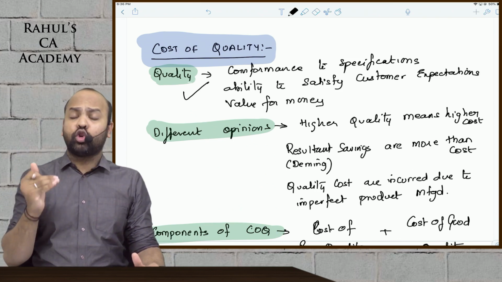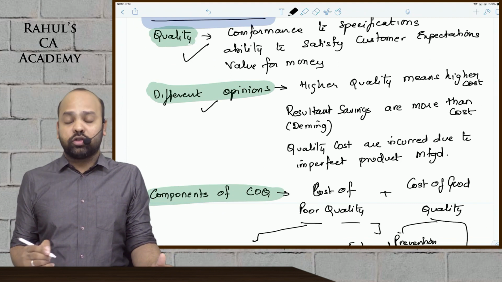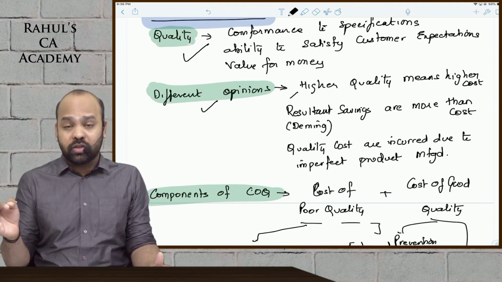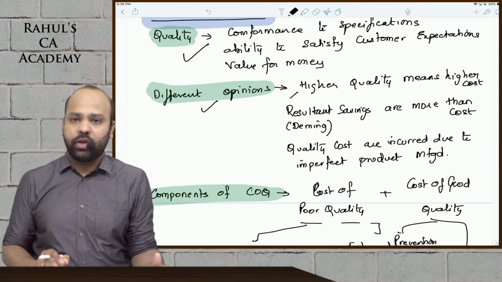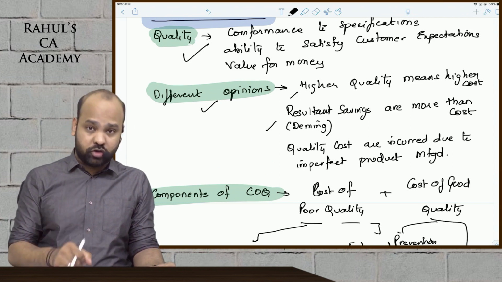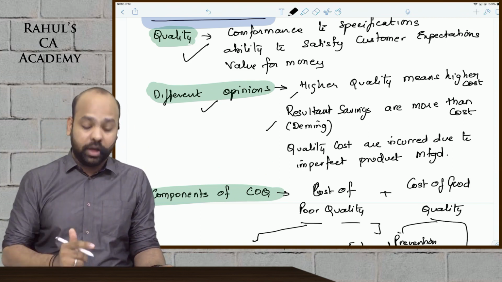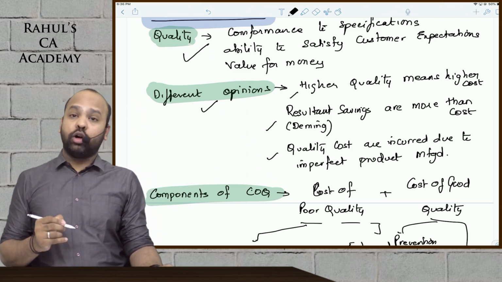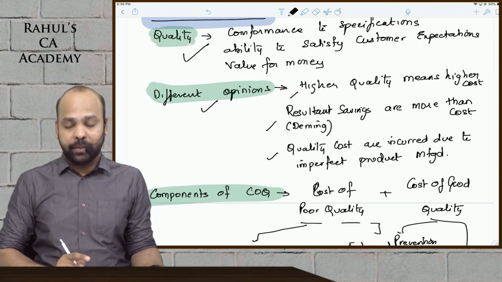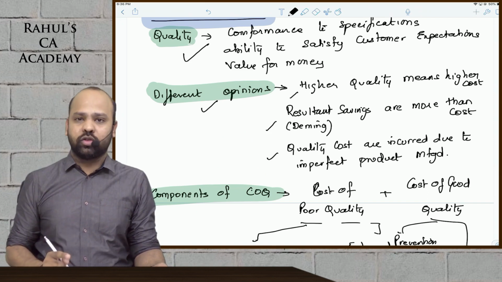Now, coming down to the concept of cost of quality, different people have different opinions about cost of quality, guys. Few people think that higher quality would result in a higher cost, resulting in a decrease in the profitability of the company. Deming thinks that the resultant saving that you will get because of cost of quality would be far more than the cost that you are incurring. And then better, few people think that quality costs are incurred only because you are not manufacturing the right quality product first time. Right quality product is not being manufactured first time. That is why you have to incur cost of quality.